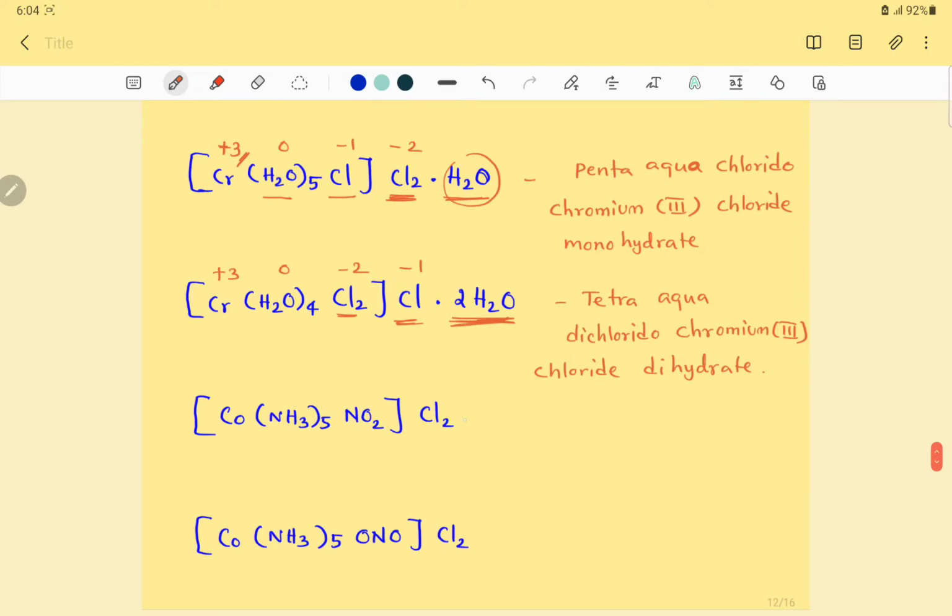So the next complex. Okay, so charge minus 1, NO2 minus ligand is nitrito. Here total charge minus 2, amine 0, cobalt plus 3, giving minus 3. So cobalt is plus 3. The amine ligand comes first, so pentaamine, then nitrito, NO2 minus ligand is named nitrito, an ambidentate ligand, KN. So the donor is nitrogen, so nitrito-KN. Then the central metal cobalt. Oxidation state of cobalt is 3, Roman number 3, cobalt(III). Outside the simple anion is Cl2, which is called chloride.